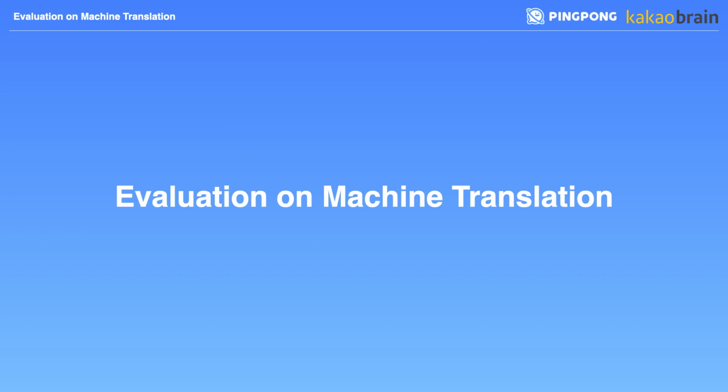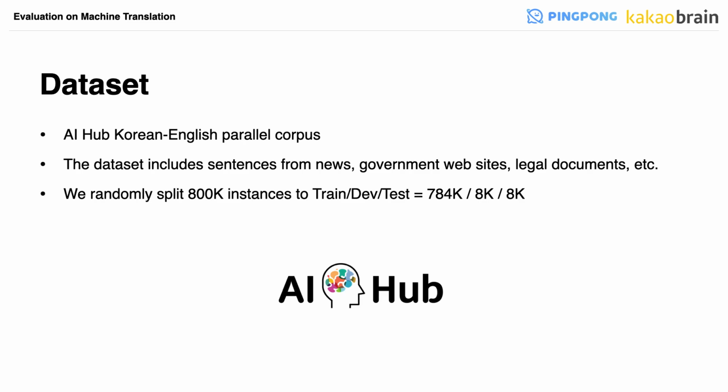Now I introduce evaluation results for two NLP tasks. The first one is machine translation. Recently, AI Hub released a massive parallel corpus for Korean to English translation and vice versa. The dataset covers documents collected from various sources, and we used the news corpus in our experiments. The dataset consists of 800K instances in total. We split them by 98% for training and 1% each for validation and test, respectively.